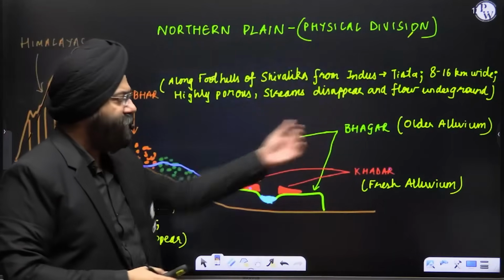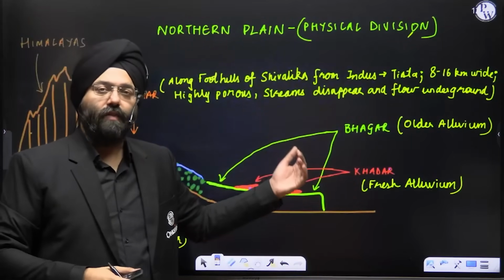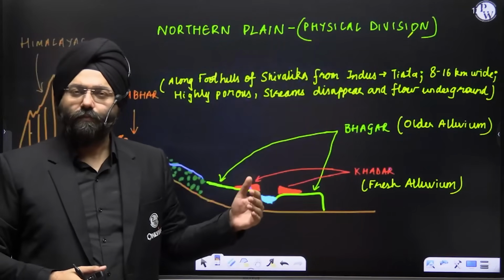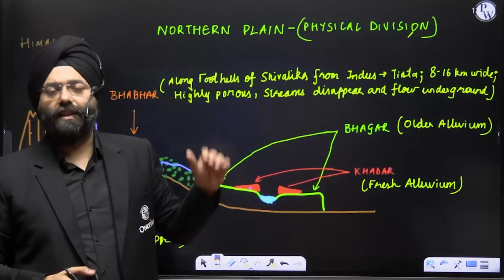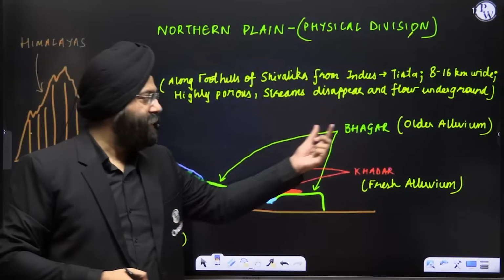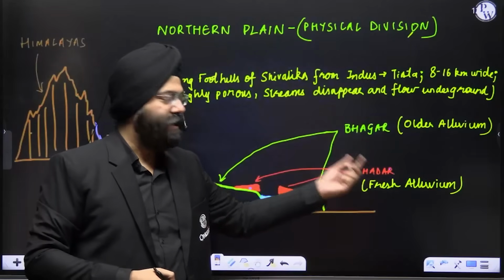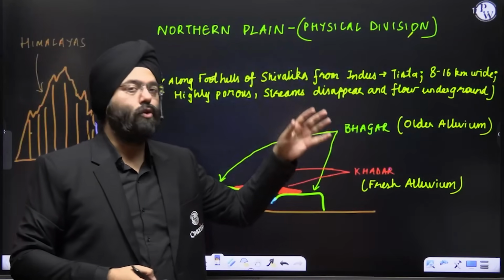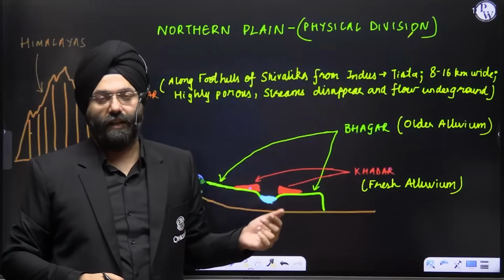On the other hand, areas very far away from the rivers are not replenished every year, so definitely they will not be as fertile. So with respect to the depositions also, we can take two words, Bhagar and Khadar. Khadar are fresh alluvial depositions and Bhagar are the old alluvial depositions which are less fertile. Let's see them.